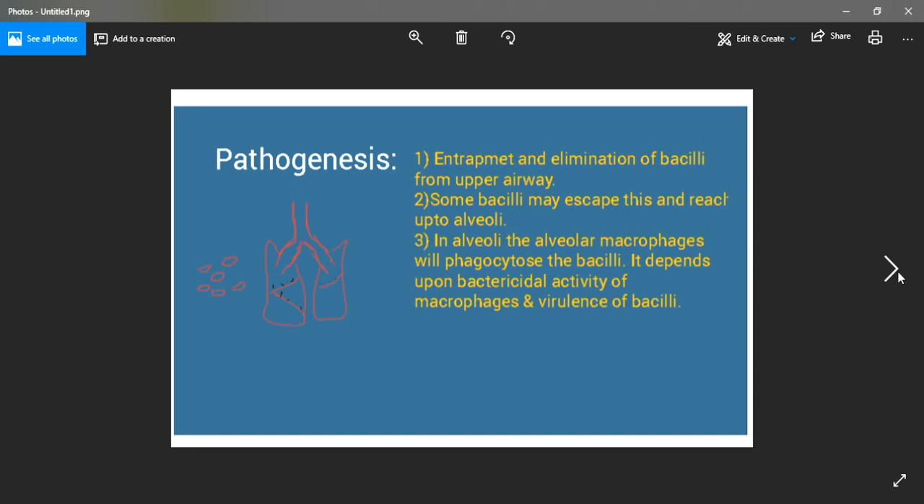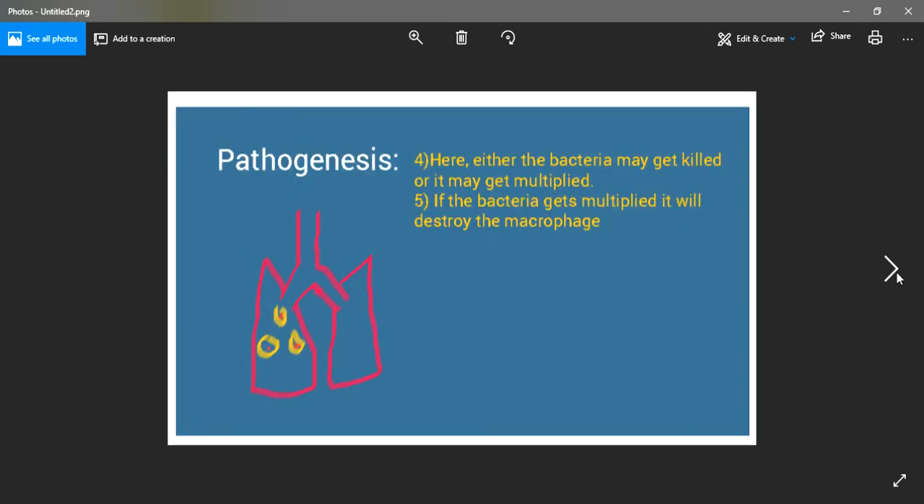So if both of these factors are stable, then the bacteria will be phagocytosed. Otherwise, the bacteria will progress. Now what happens in the next step is, suppose the alveolar macrophages are unable to kill the bacteria, then the bacteria will start multiplying inside the alveolar macrophages.